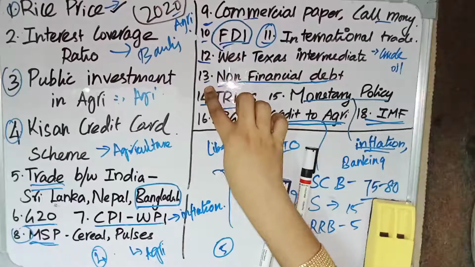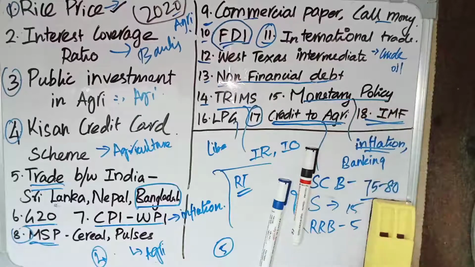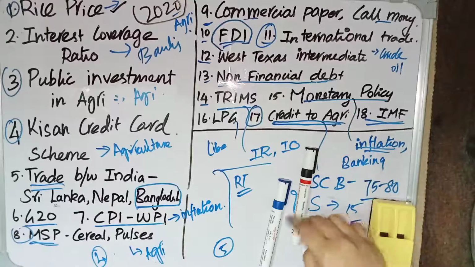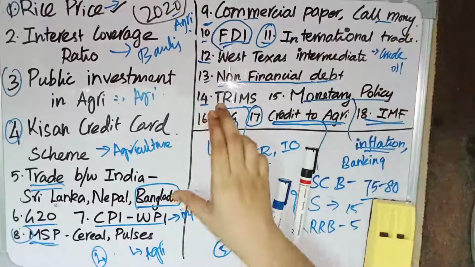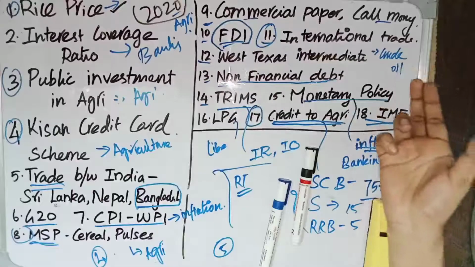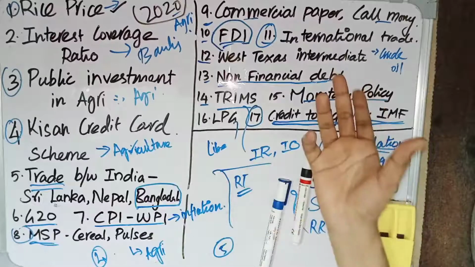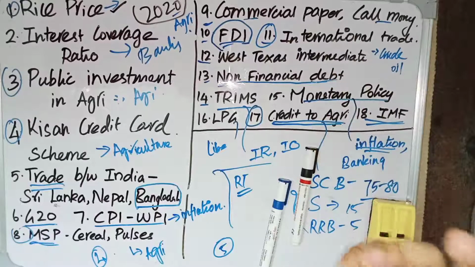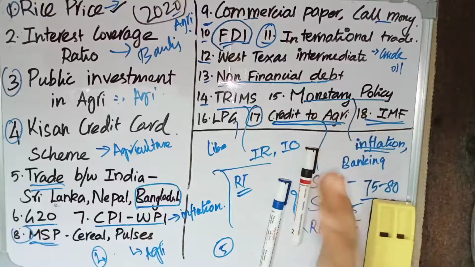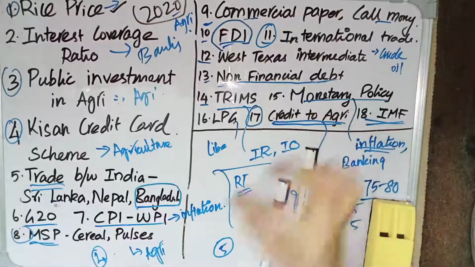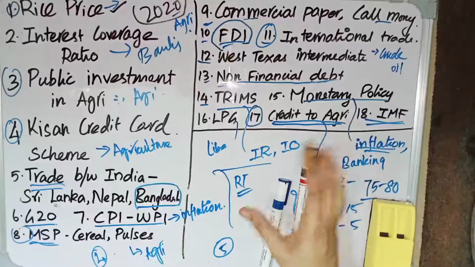And the 13th one is non-financial debt. Which of the following is considered as non-financial debt? They have given options like housing loans owned by households, amount outstanding on credit bills, and treasury bills. All these three are non-financial debts. So you can see what are the things which come under non-financial debts, what are the things which come under financial debts, what are the types of debts. We have many types of bonds, debenture amounts, and many types of investments and treasury bills, GSEC, government securities. See those steps, what it means and what are the basic characteristics.